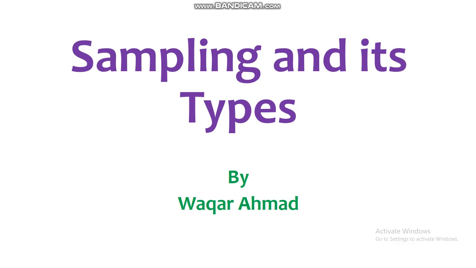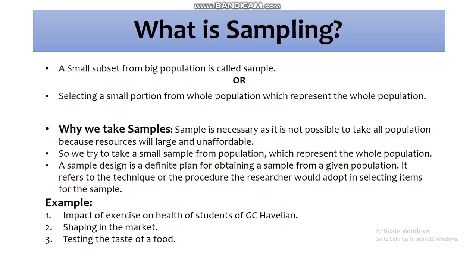Today we are going to discuss sampling and its types. As students, we know that sampling is one of the most important parts of research work. First of all, let us understand what we mean by sampling. Sampling means a small set or subunit of the big population, or the selection of a small population from the whole population which represents the whole population.